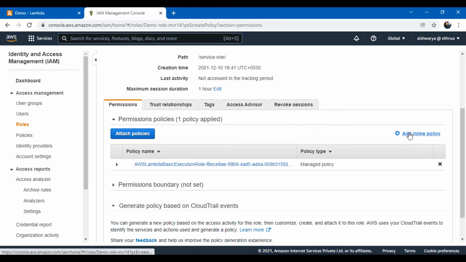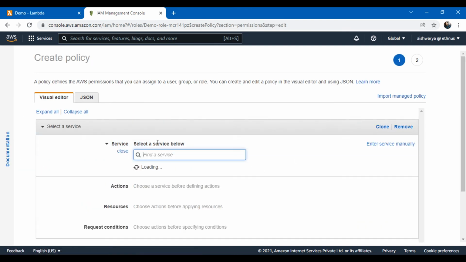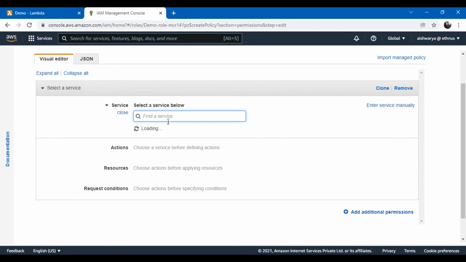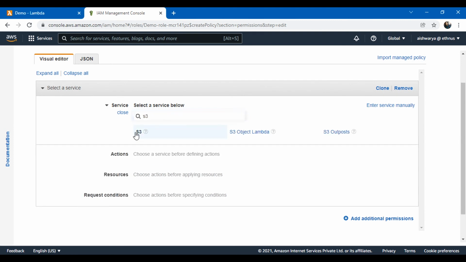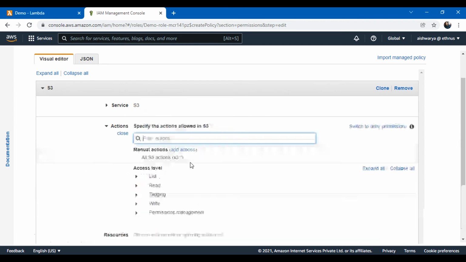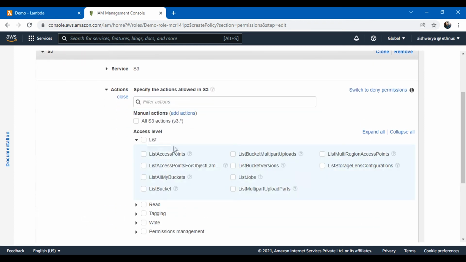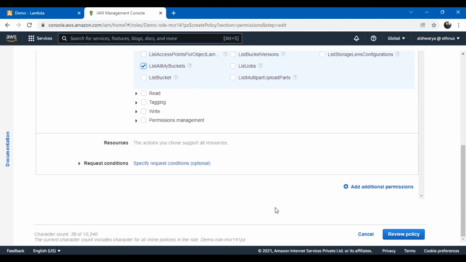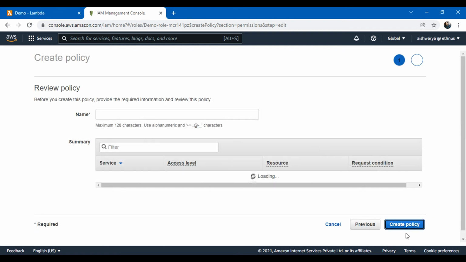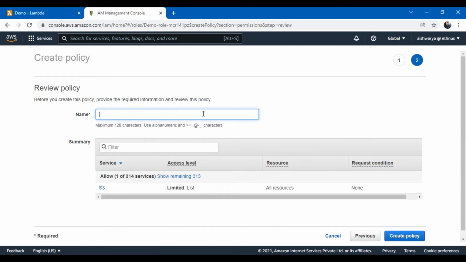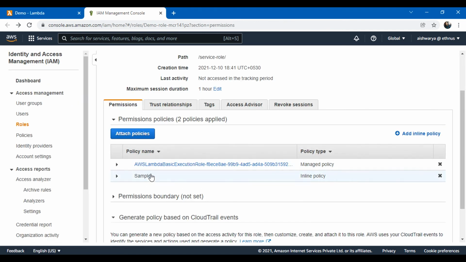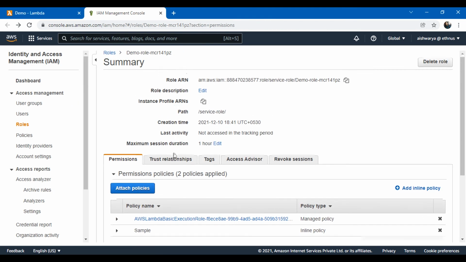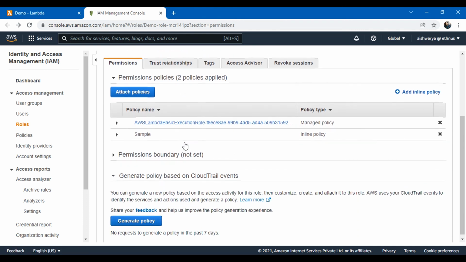In the inline policy, I'll select a service. For this, let me select S3. What actions are allowed? Only the list action, just to list all my buckets. That's it, no other actions are required. Then review policy. I will name the policy sample, and create policy. This will be embedded into this particular demo role that is attached to my Lambda function. So this is done.